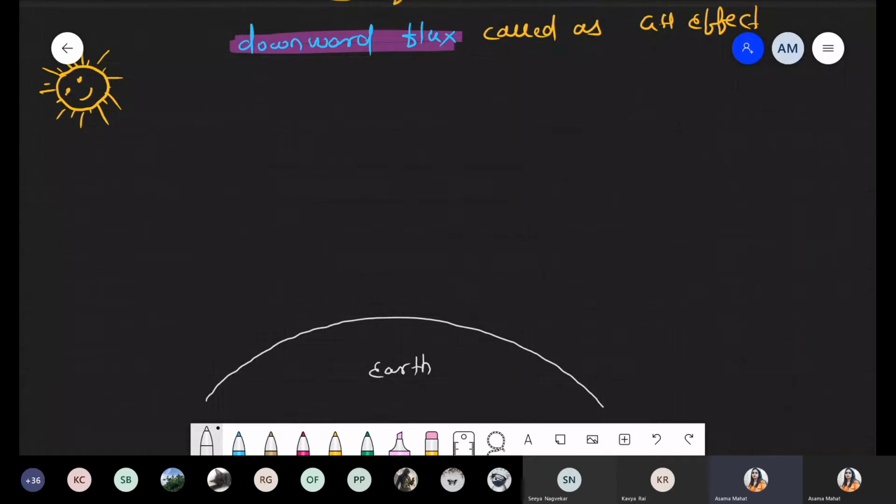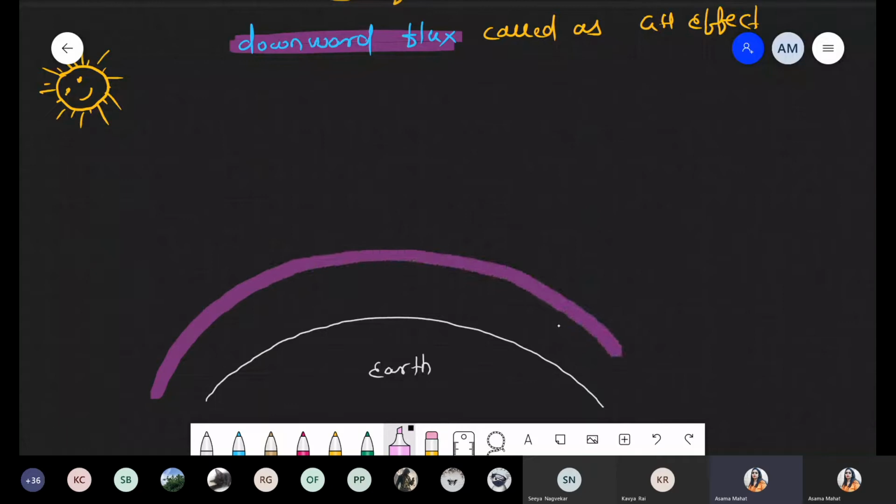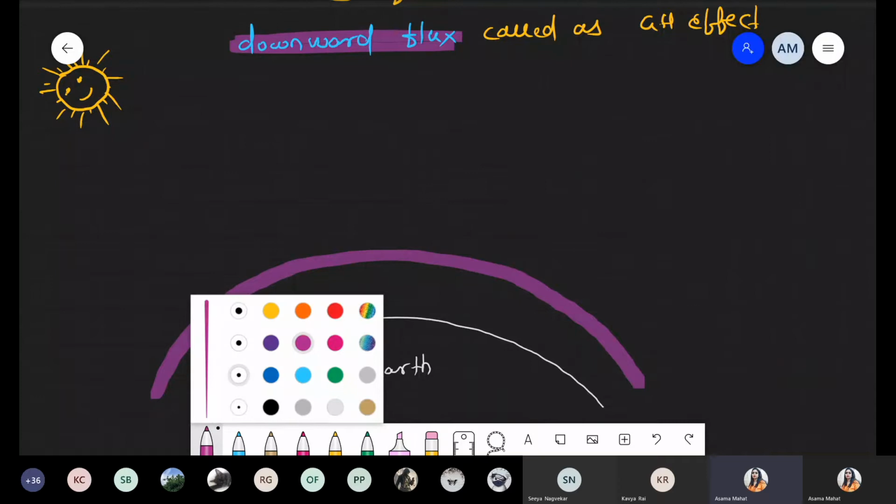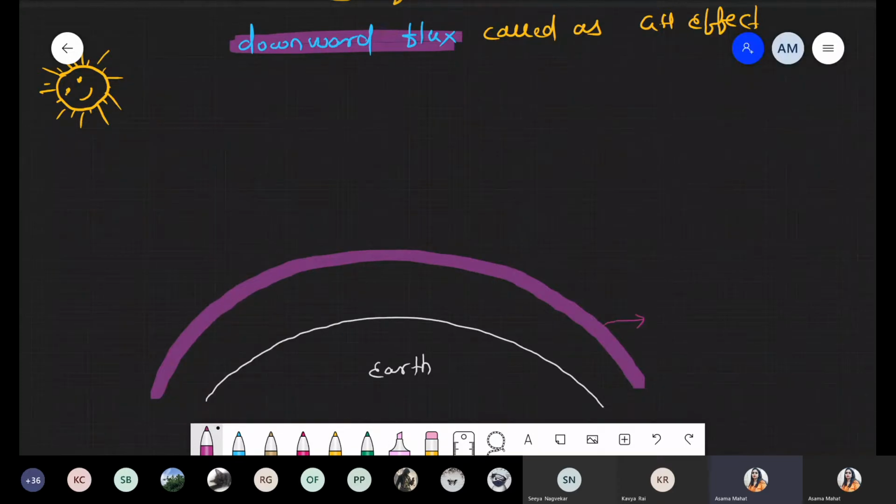Now again we are talking about one atmospheric level. This is the thick atmospheric level. Use a pencil or any highlighter to represent this layer, and I'm using a different color pen to represent this structure. This is called the atmosphere. Inside this atmosphere there is the presence of different gases. This layer is the atmospheric layer. So just check: sun, earth surface, and the atmospheric layer.